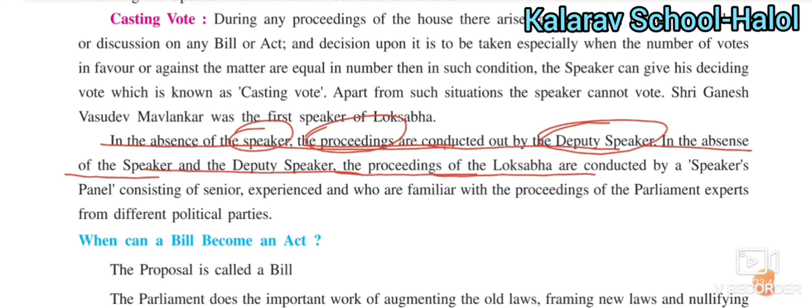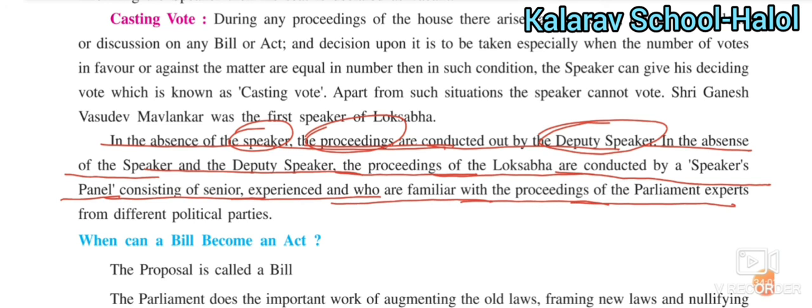The proceedings of the Lok Sabha are conducted by the Speaker's panel. Okay, the Speaker's panel will conduct it, consisting of senior, experienced members who are familiar with the proceedings of Parliament, from different political parties. Whatever members were there from different political parties, if he or she has the experience to run this in the absence of the Speaker, he or she can run it on behalf of him or her.